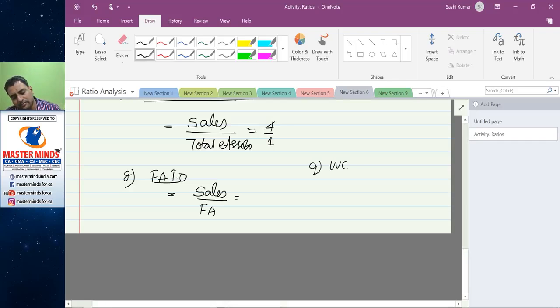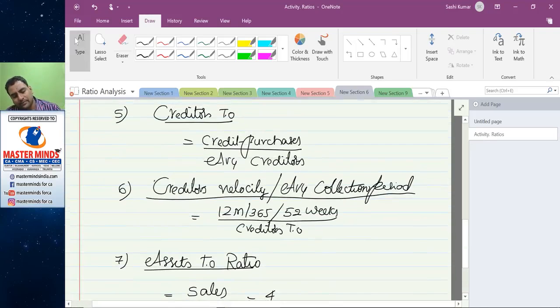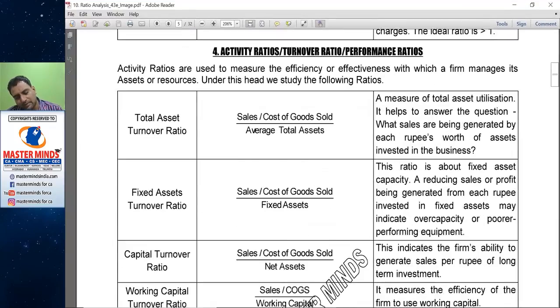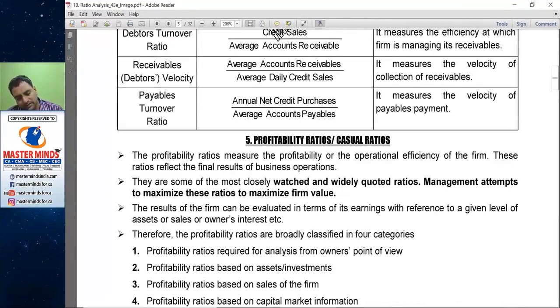To know that, we compute working capital turnover ratio, sales divided by working capital. If it is much low, then we can have a conclusion that we don't have enough working capital turnover. We have excess investment in working capital. Like that, working capital turnover ratio is verified.